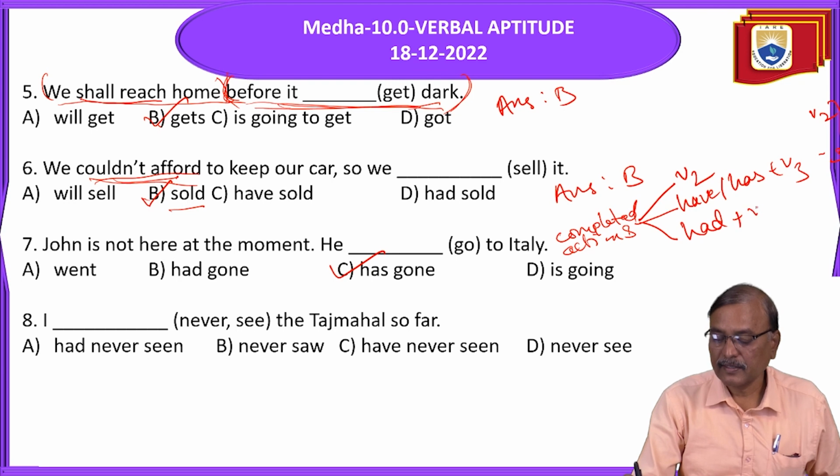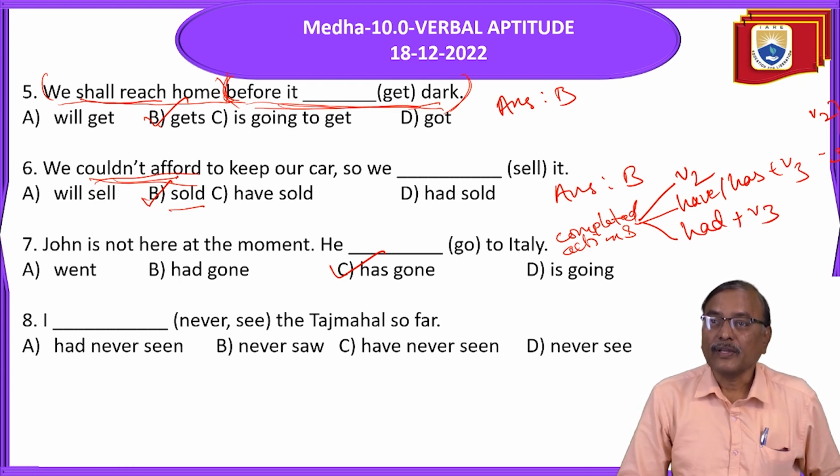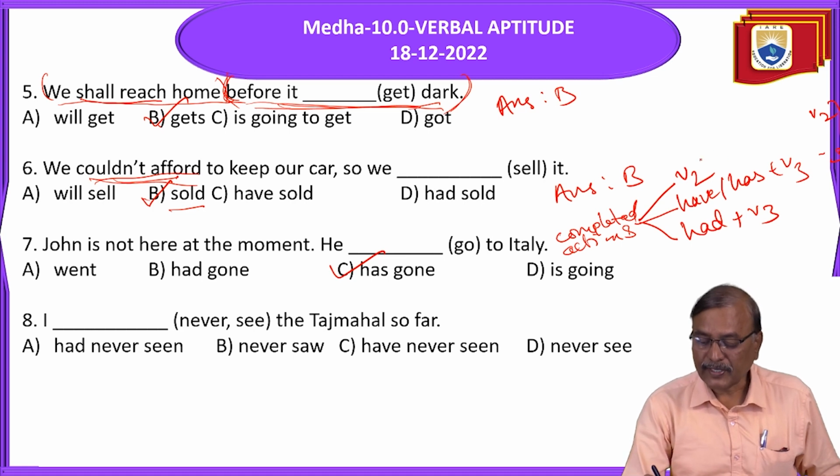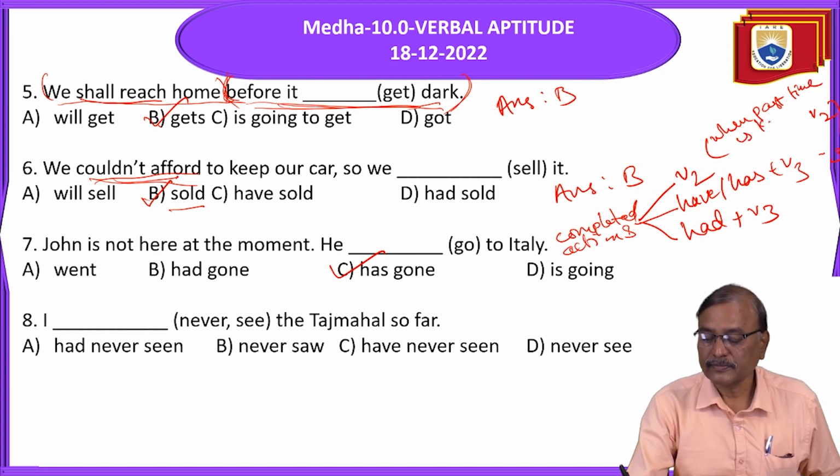Just listen carefully. We use V2 form for completed actions when past time is known.